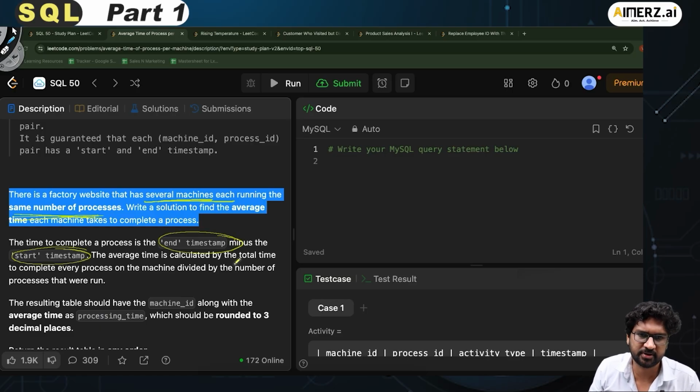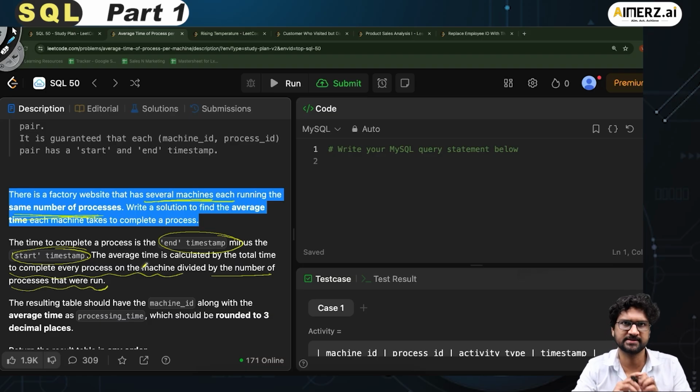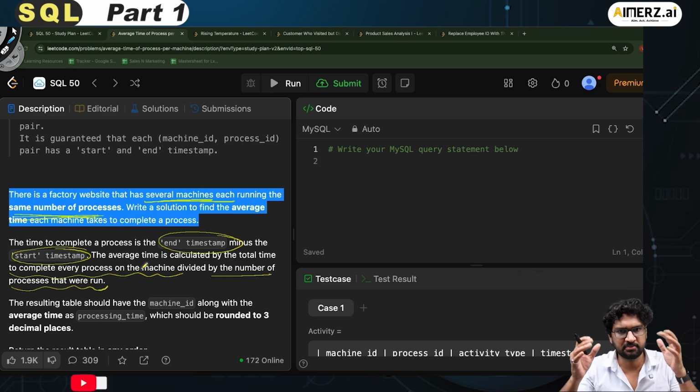The average time is calculated by the total time to complete every process on the machine divided by the number of processes that we run. So for example, in a machine, if I have run 10 processes, the average time to complete all the 10 processes will be the total time divided by 10.